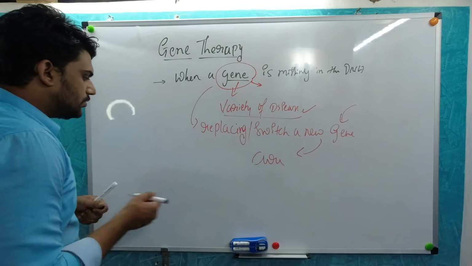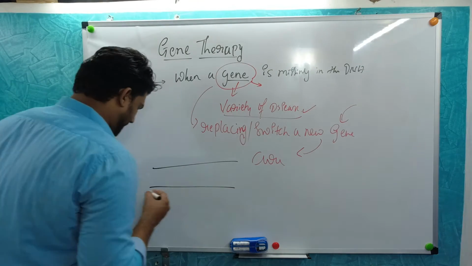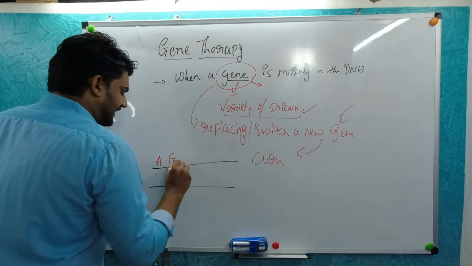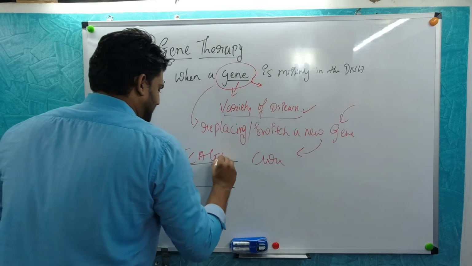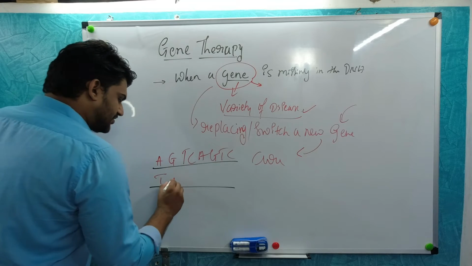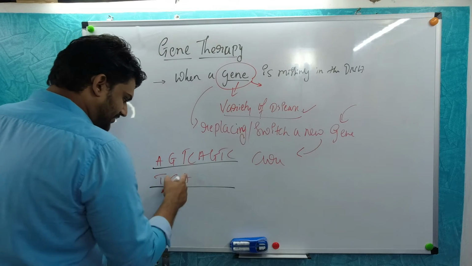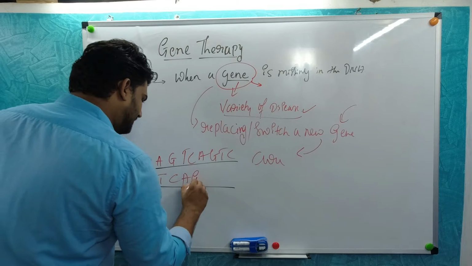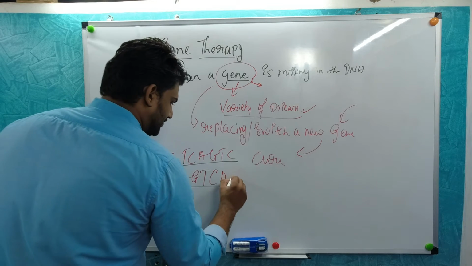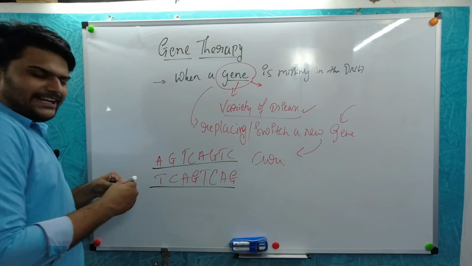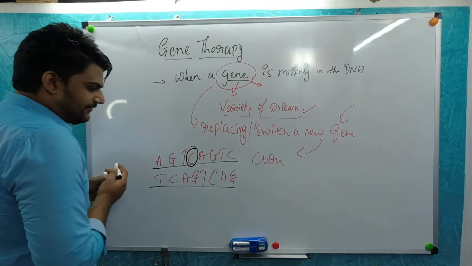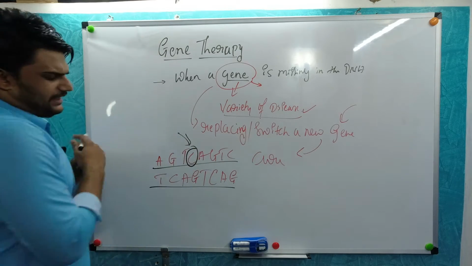I'll show you. If this is a sequence of the DNA, there will be a lot of sequences, A G T C, A G T C, just an example I'm giving you. A is complementary to T, G is complementary to C. Then comes G, then again T, then C, then A, then G. Let's assume any of these is defective, say C is defective in this sequence. It can cause a variety of diseases.